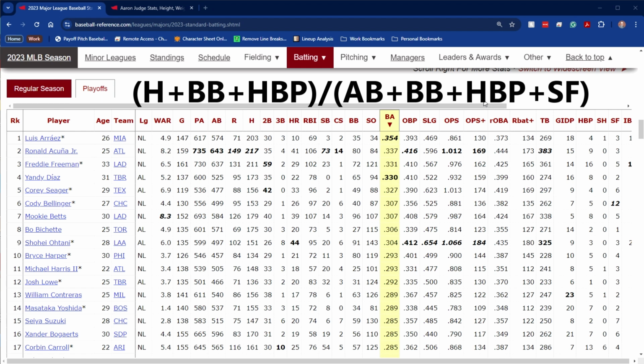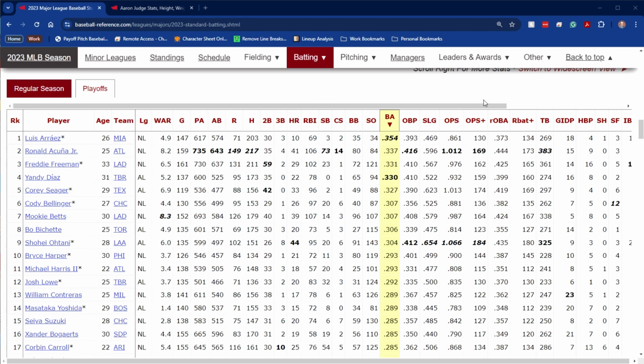plus sacrifice flies. Because again, remember, sacrifice flies were not considered an at-bat. So sacrifice flies don't hurt your batting average because they're not considered an at-bat, but they do hurt your on-base percentage because you did not reach base during that particular plate appearance.